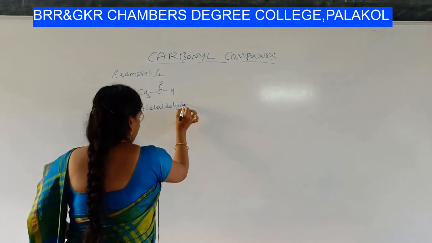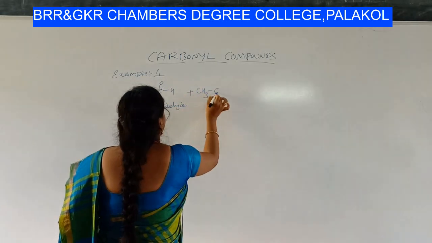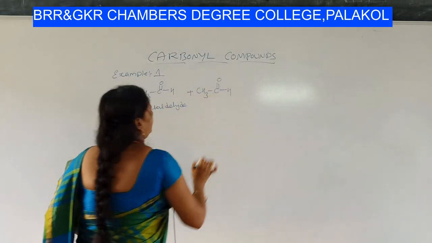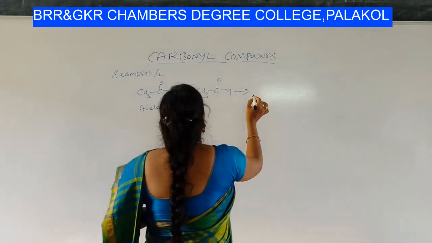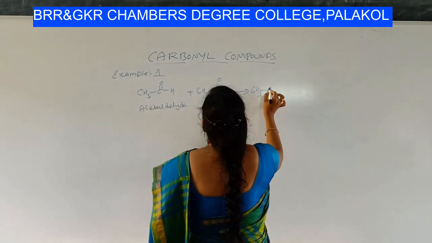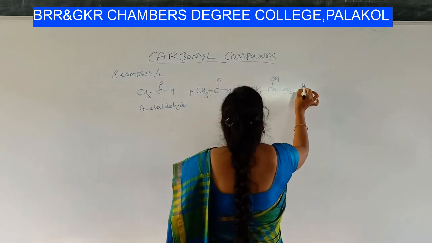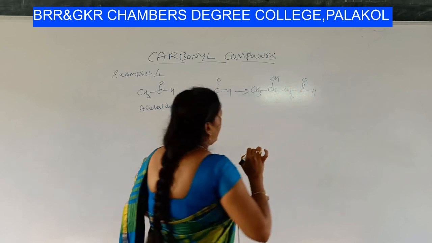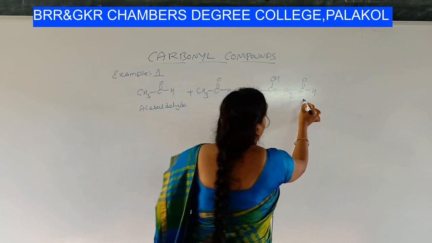Acetaldehyde. Plus, let us take 2 moles of aldehyde, another mole of acetaldehyde. You will get CH3CHOH CH2 C double bond OH. Actually this is the functional group, right?